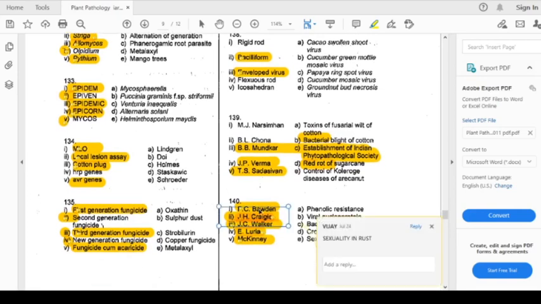K.C. Bawden with M. Kenny has given cross protection. S. Luria has given the bacteriophage. J.C. Walker has given phenolic resistance, and J.C. Craigie has given sexuality in rust fungi, and Bawden has given the virus nucleoprotein. So the matching type of question has been solved.